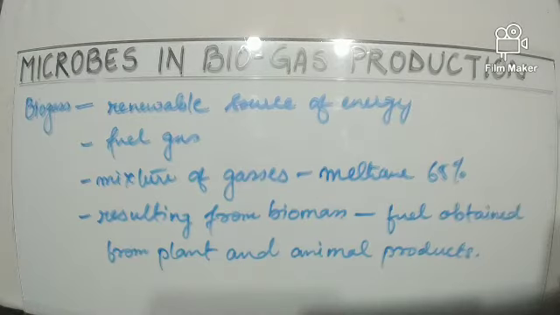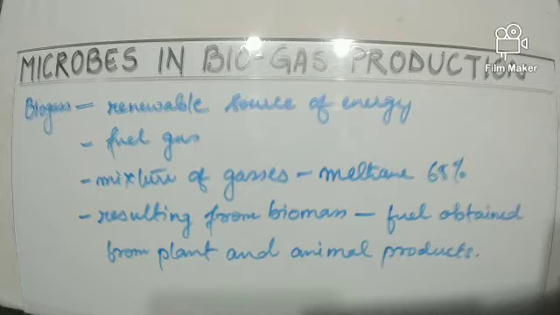Biogas is a fuel gas that can be used as a source of energy. It is a mixture of various gases like methane, carbon dioxide, hydrogen, etc. But methane forms the major portion of it. We can say biogas is made up of 65% methane. It is a renewable source of energy resulting from biomass, that is fuel obtained from plant and animal products.